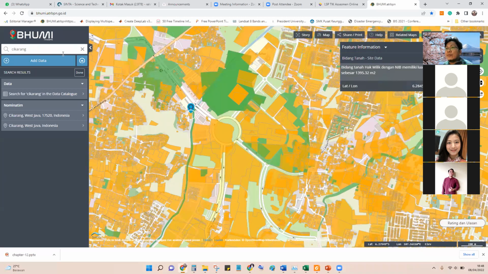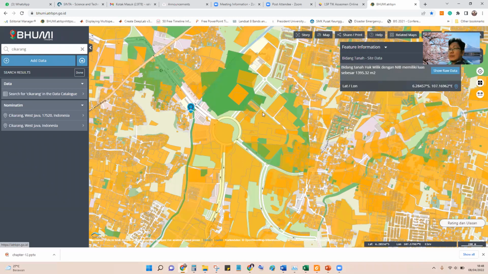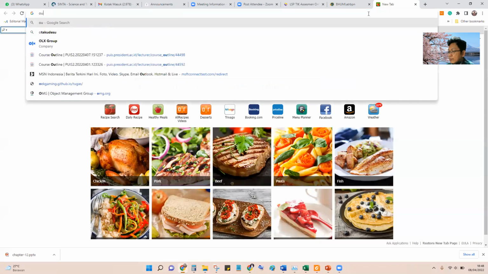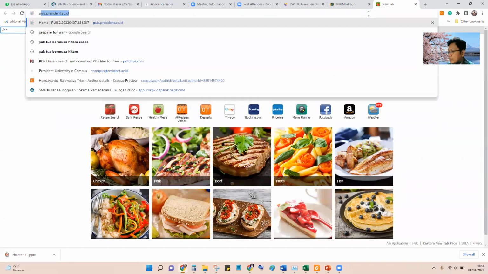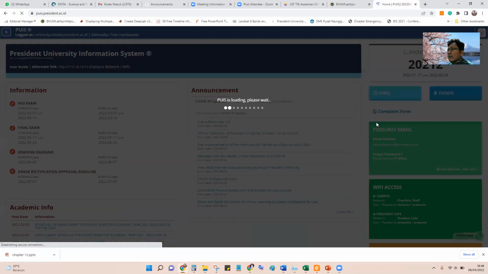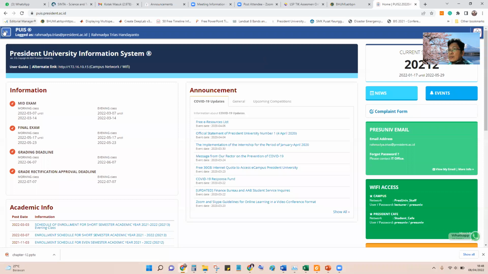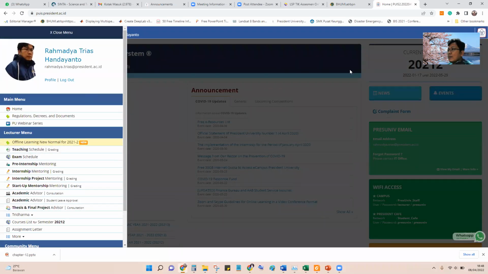If you see the website, for example, this is the website for the LAN system. Usually the websites are similar. If you see there is a header here and then in the middle, for example, President University. Usually there is a login here and a logout here.